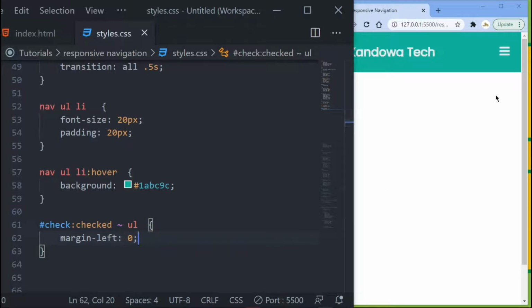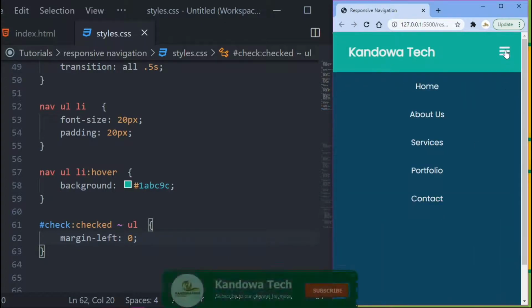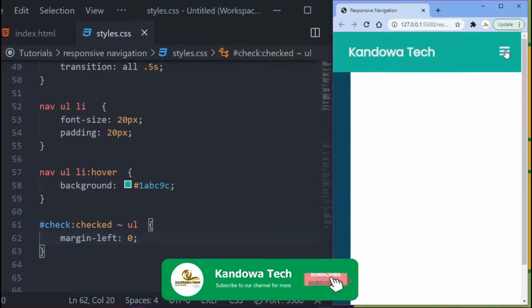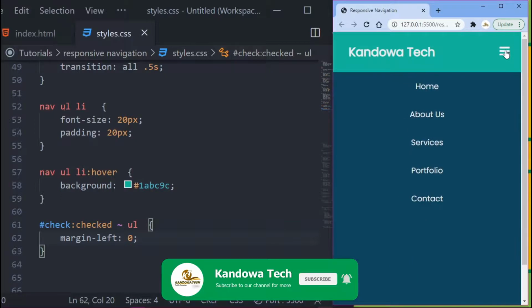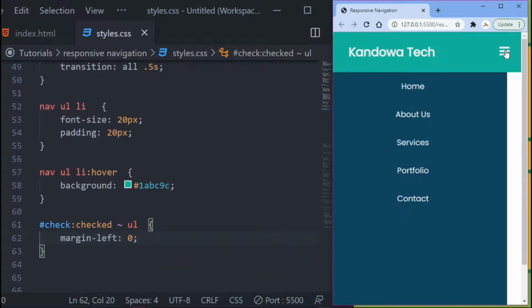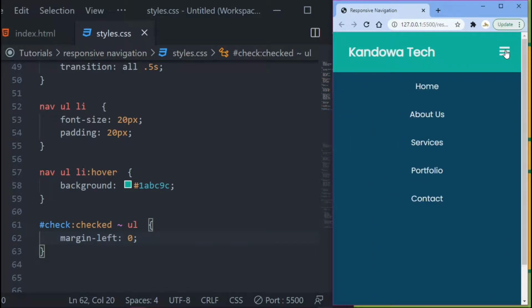Now once you come here and then click here, or you are checking your checkbox there, once you click on there, your navigation is now appearing. Right, see that it's appearing, and then once you click on it again, it's disappearing. Click on it, appearing. See, perfect, you got that. So yeah, now you're done with your mobile version there. You created your mobile version.